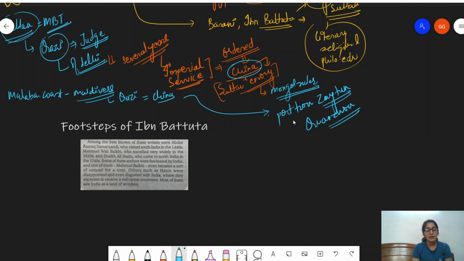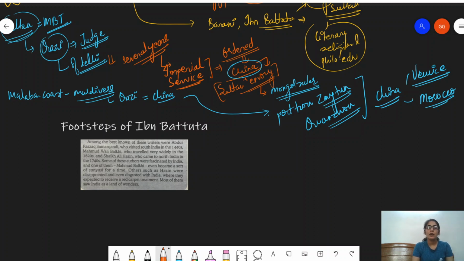All right. So this is all about the places he traveled, the positions he occupied, what his relations were with Muhammad bin Tughlaq, all of these things. Now, after his stay in China, what places did he go to? He went to Venice, and then he returned to his home place, Morocco, where he found out that his mother had died due to plague a few months ago. So this is his basic story.